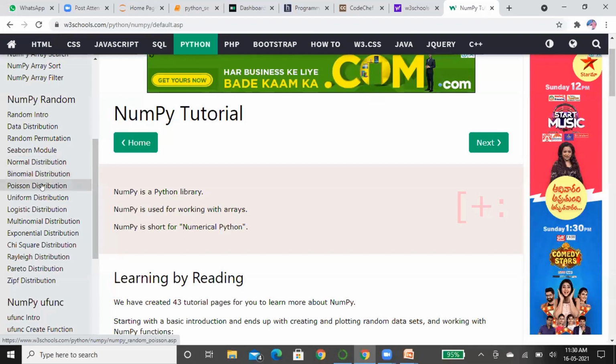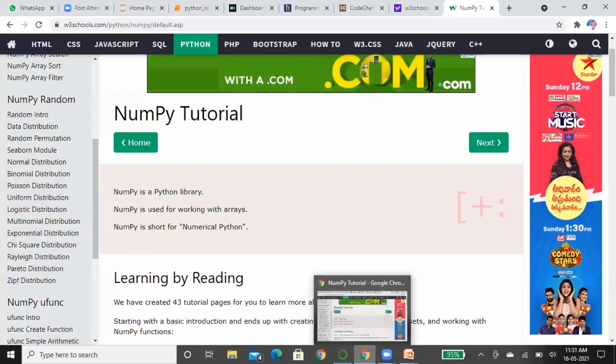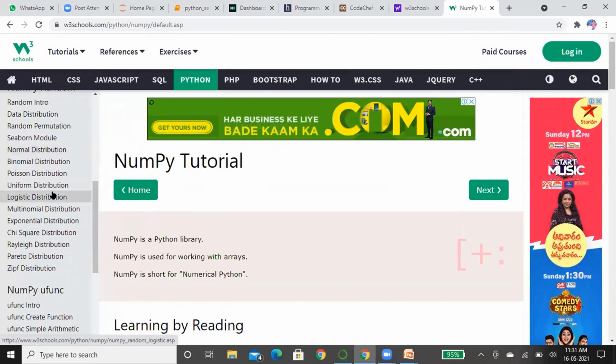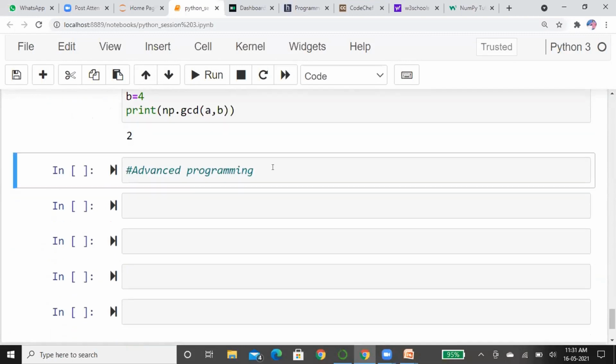Implementing all these mathematical operations in other languages is very hard, but in Python there are built-in functions you can directly use and learn. For today's session, we have completed the NumPy module. You can refer to more things if you want to know more. So the NumPy module is covered.